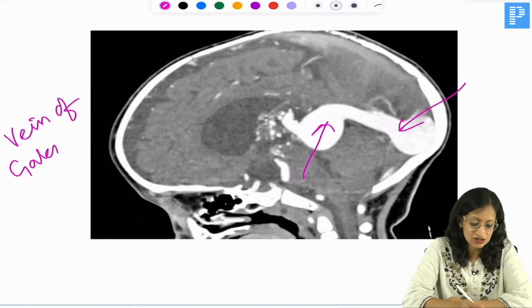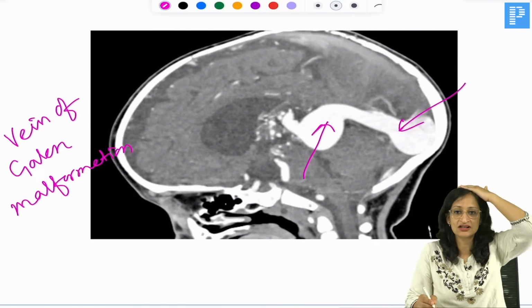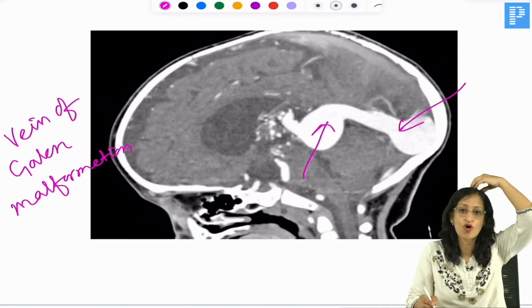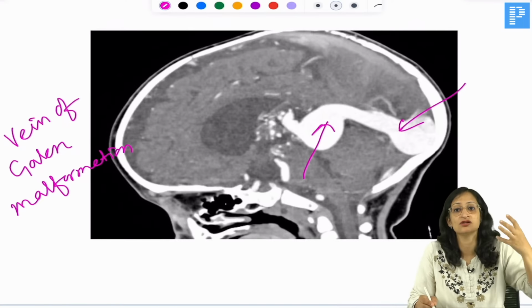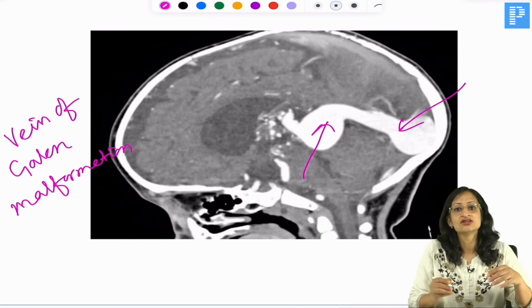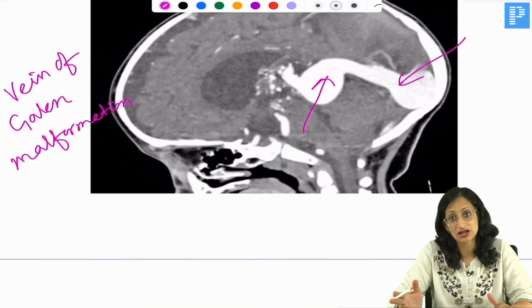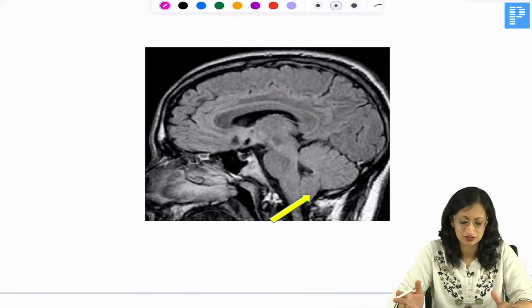In this condition, hydrocephalus can again be there and the child presents with high output cardiac failure, and there is a bulging anterior fontanelle. If you put a stethoscope on the anterior fontanelle, you can hear a cranial bruit. So this is the vein of Galen malformation, which can be seen in newborn babies and infants. A cranial bruit is found on auscultation.